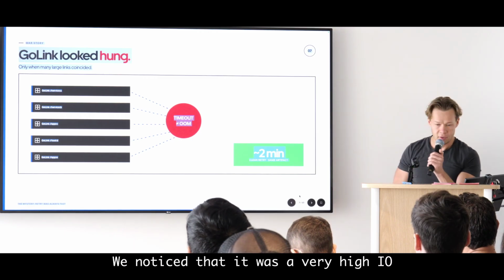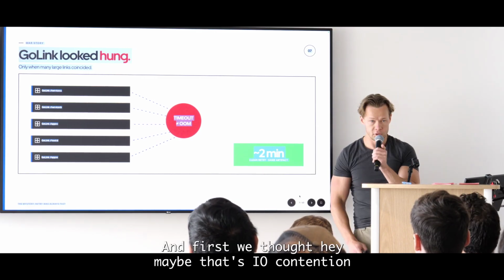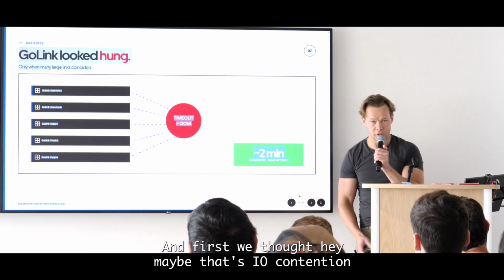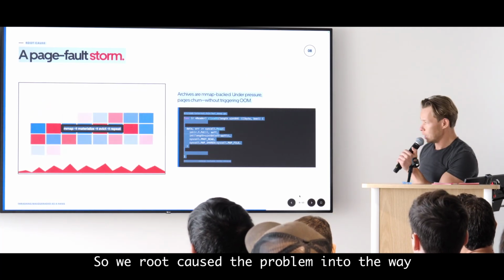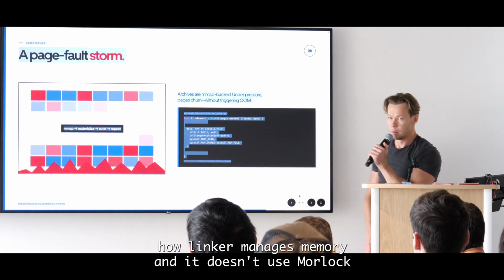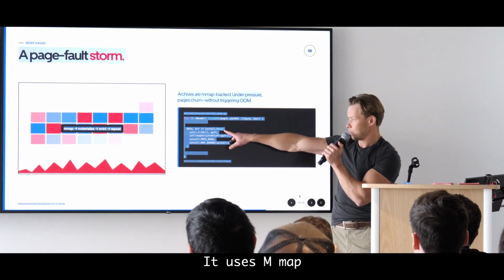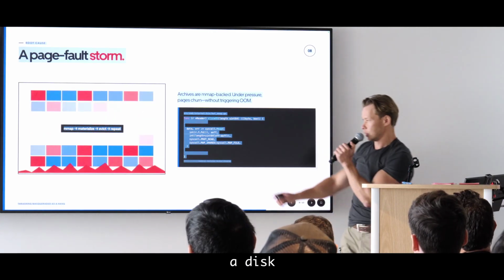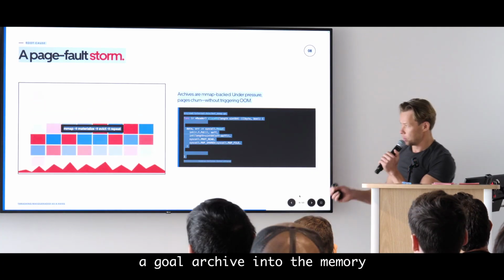We noticed that it was a very high I/O load on a disk, and first we thought, hey, maybe that's I/O contention. But apparently it wasn't. Apparently it was still RAM. So we root caused the problem into the way the linker manages memory. It doesn't use malloc, it uses mmap. So it mmaps a disk space, which is a Go archive, into the memory.